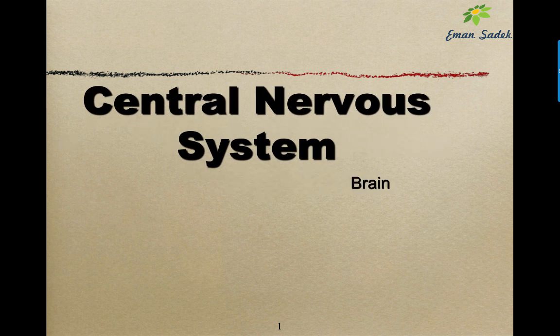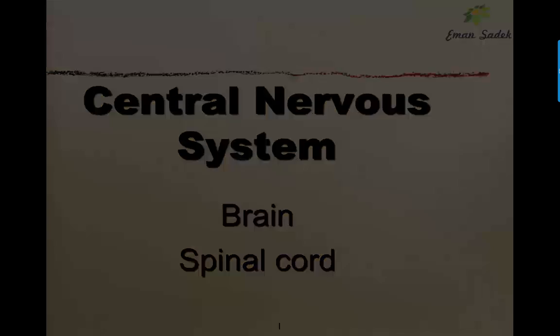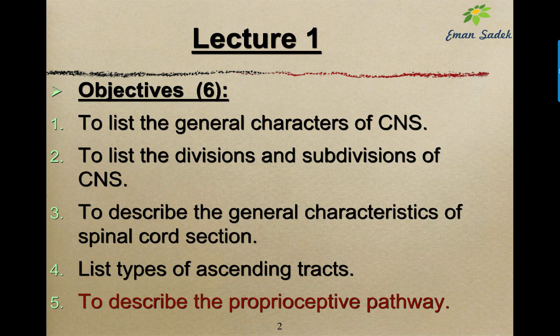This is the first lecture in the central nervous system. The central nervous system is formed of brain and spinal cord. In this lecture, we will list the general characters of the central nervous system, divisions and subdivisions, general characters of the spinal cord section, the types of ascending tracts, and the most important point is the proprioceptive pathway.